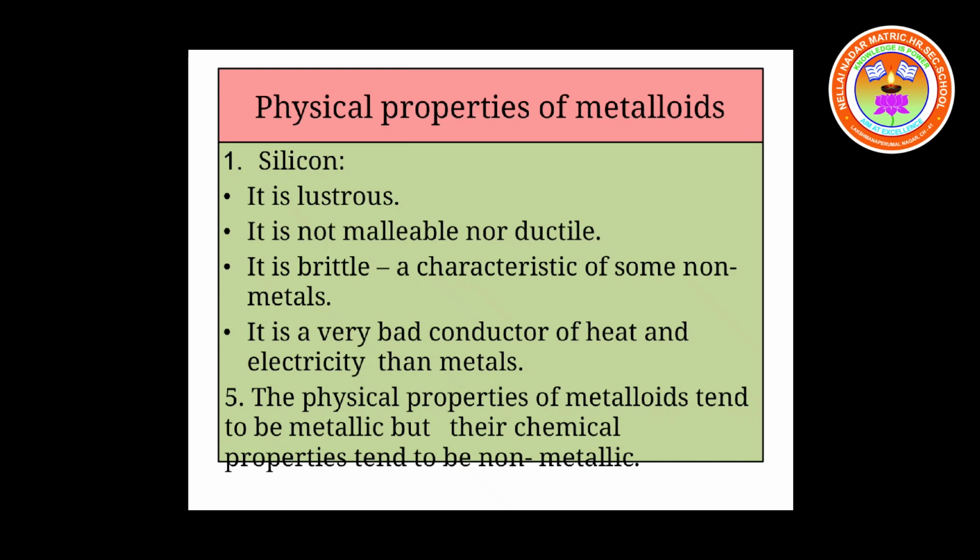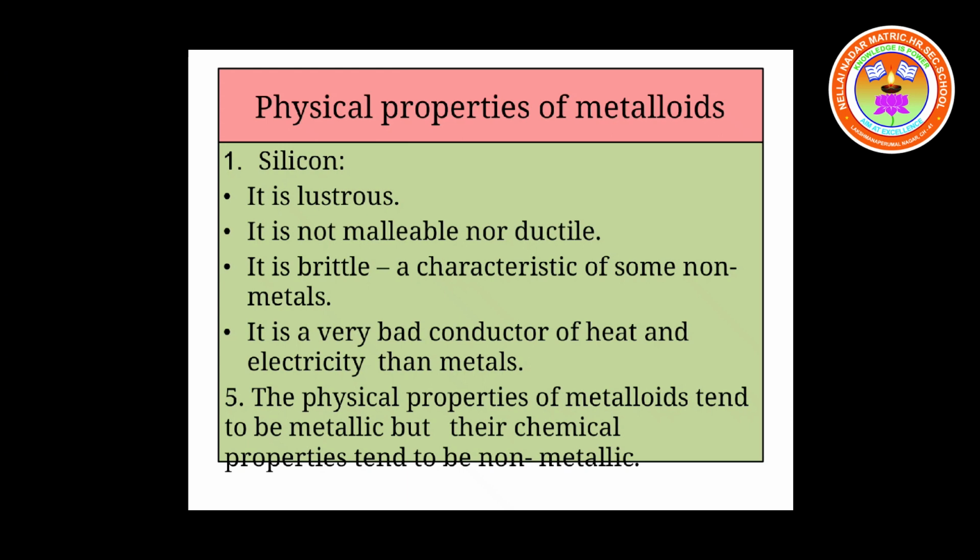Look at the properties of silicon. It is lustrous. Silicon is a metalloid, and it is lustrous. Lustrous means it is shiny in nature. It is the property of metals. It is non-malleable and non-ductile. It is the property of non-metals. Have you understood, children? Metalloids have got the properties of both metals as well as non-metals.